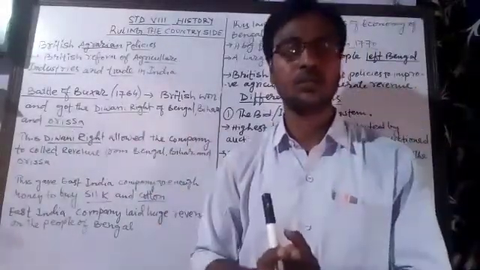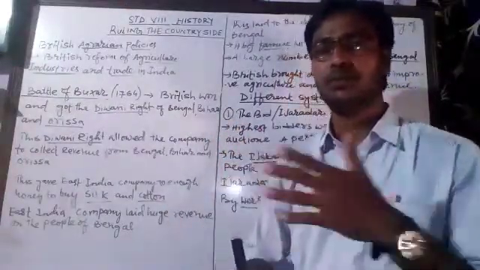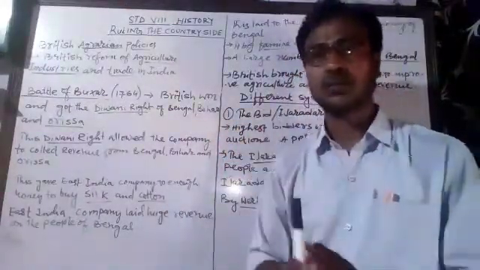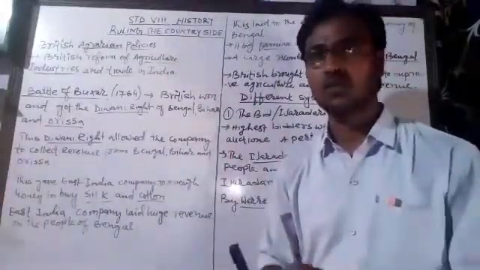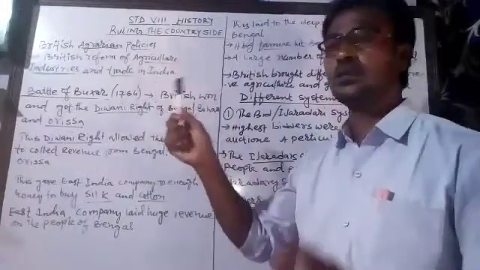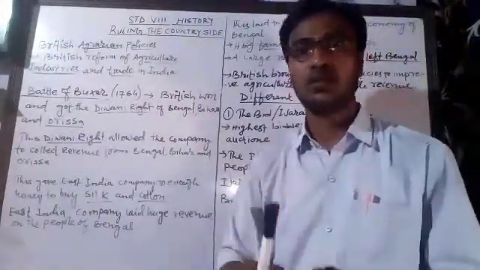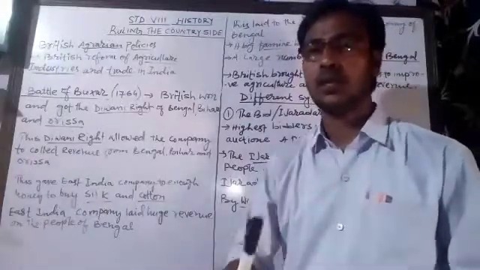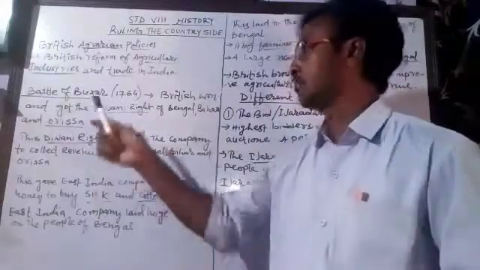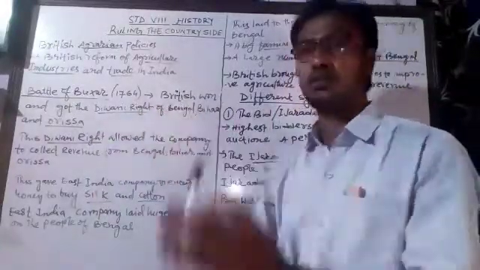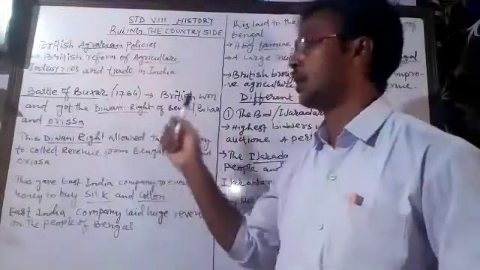When the British East India Company defeated Mir Qasim, Shah Alam II and Shujauddaulah, a treaty was signed. According to that agreement, the British were given the Diwani rights of Bengal, Bihar and Orissa.